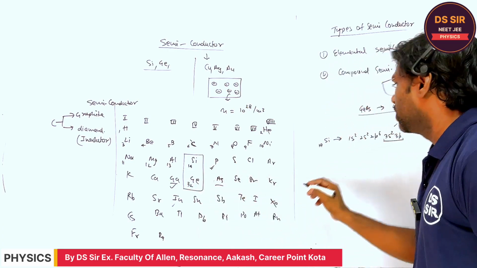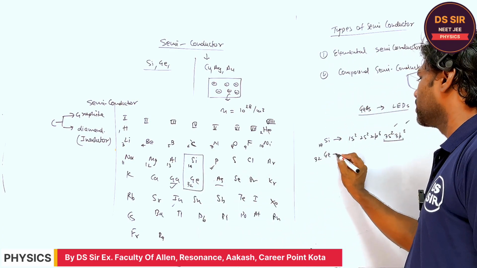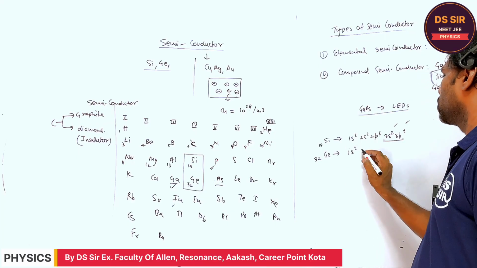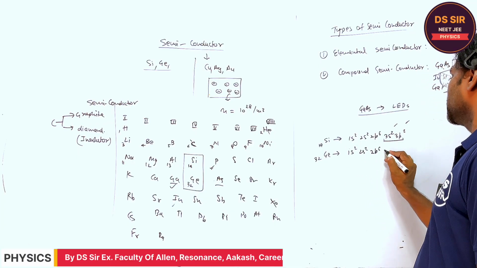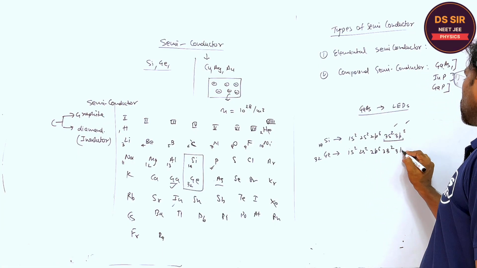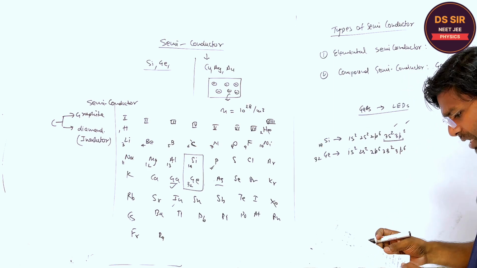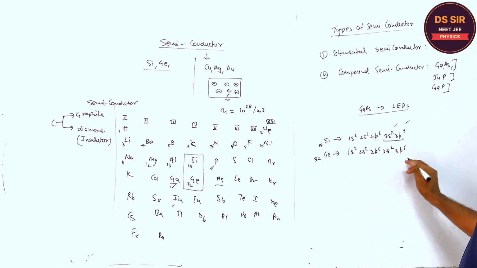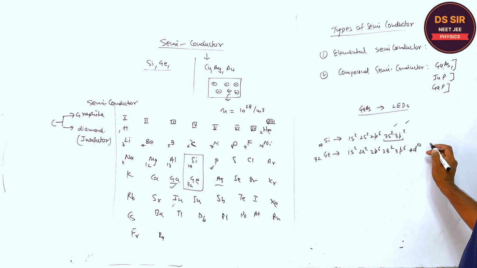In the same way, for germanium, 32, it is 1s2, 2s2, 2p6, 3s2, 3p6, 4d10.